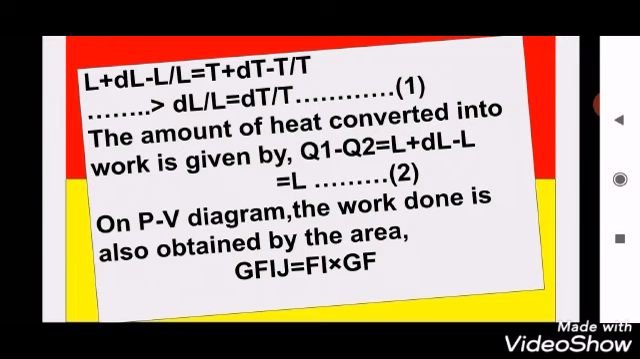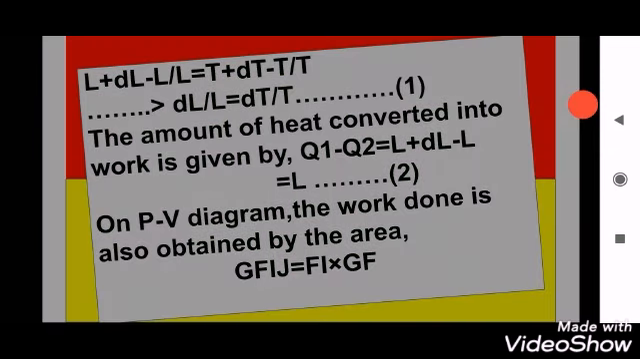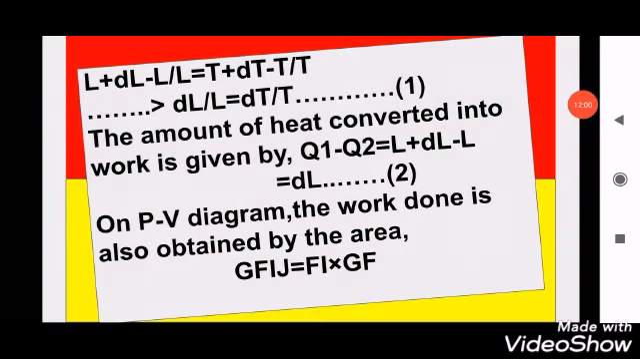The amount of heat converted into work is given by Q1 minus Q2 equals L plus dL minus L. We know that Q1 equals L plus dL and Q2 equals L. By cancelling plus L and minus L, we get dL as the amount of heat which was converted into work.